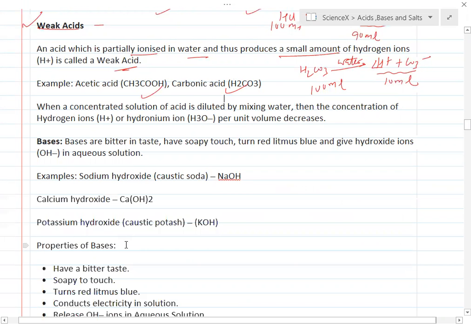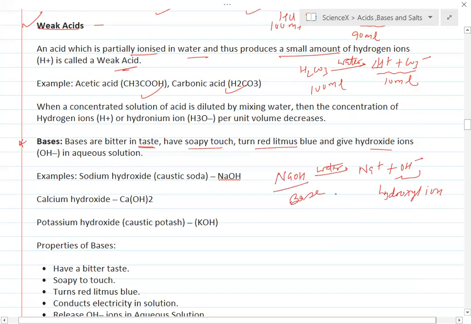Bases are bitter in taste, have a soapy touch, turn red litmus blue, and give a hydroxide ion. For example, if you take NaOH in water, it will break into Na+ and OH- ion. This OH- ion is called a hydroxyl ion or hydroxide ion. So a base generally has a hydroxyl ion in its aqueous solution. Examples are sodium hydroxide, calcium hydroxide, and caustic potash, that is potassium hydroxide.